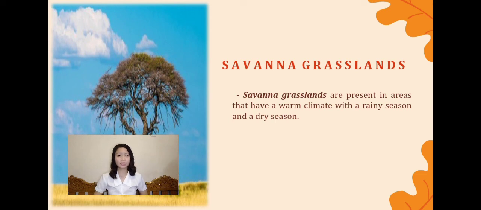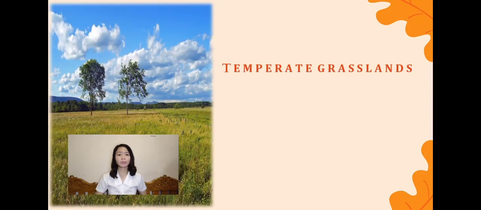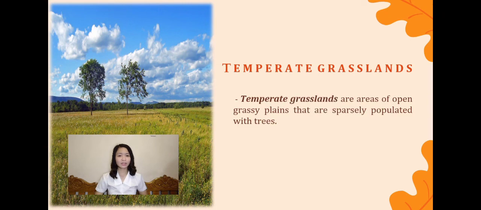Also, savannas and their abundant wildlife are famous in Africa, but savannas can also be found in South America, Asia, and Australia. While temperate grasslands are areas of open grassy plains that are sparsely populated with trees. They, on the other hand, are known for their rich soil that yields abundant growth of grasses.